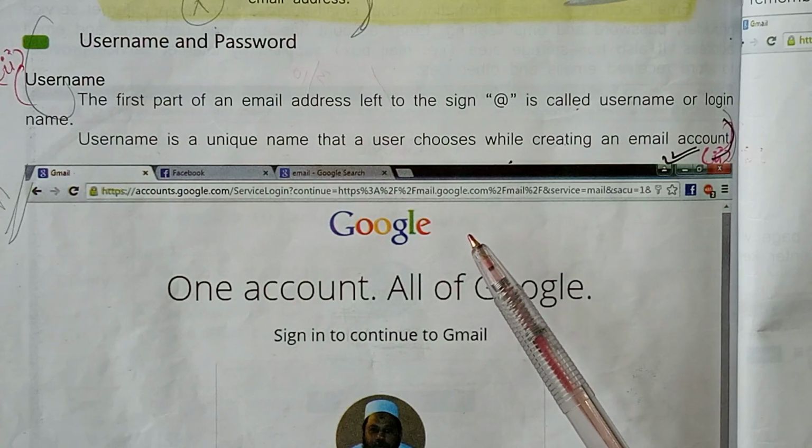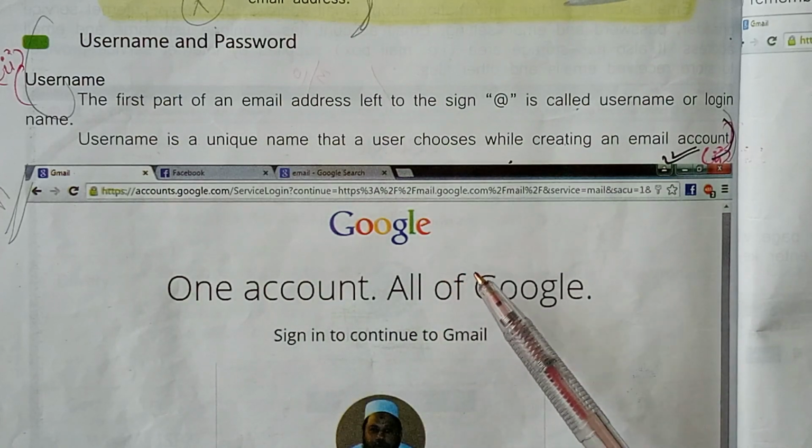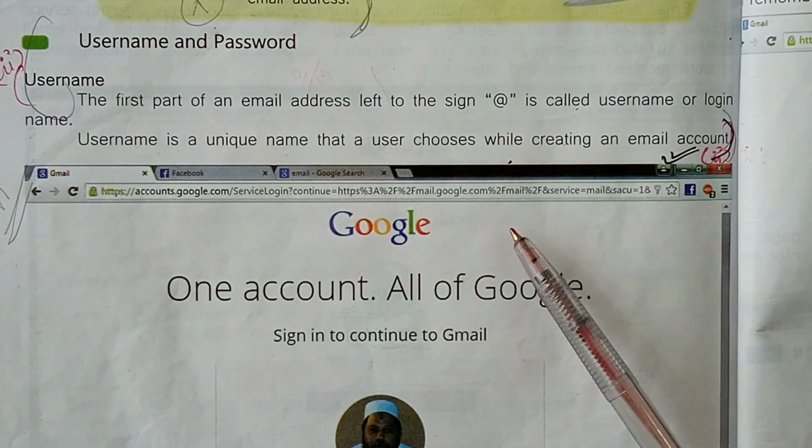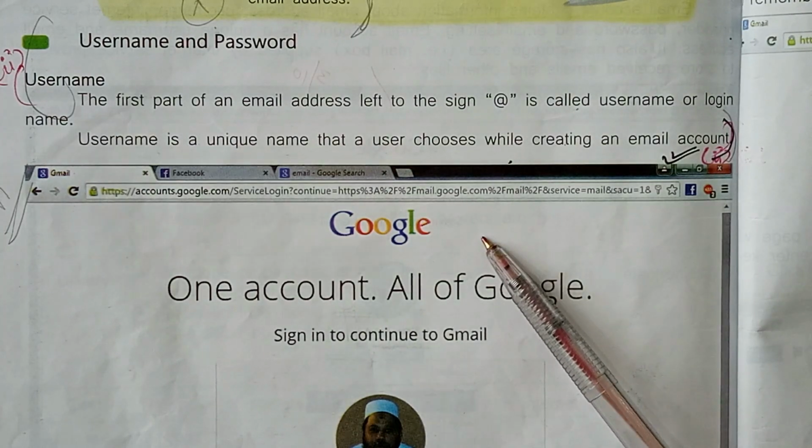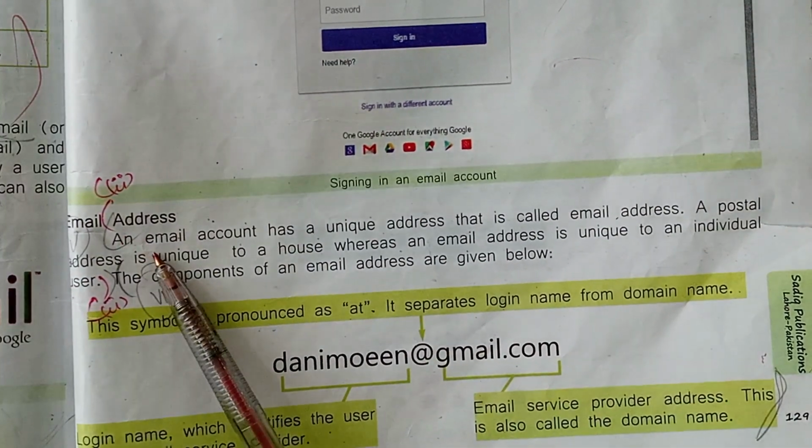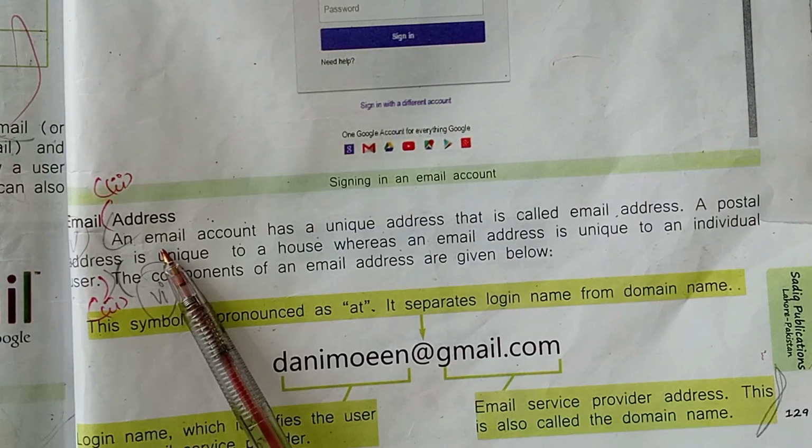Many websites allow users to choose a username so that they can customize their settings or set up an online account. Second part is email address. Its answer is on page number 129.